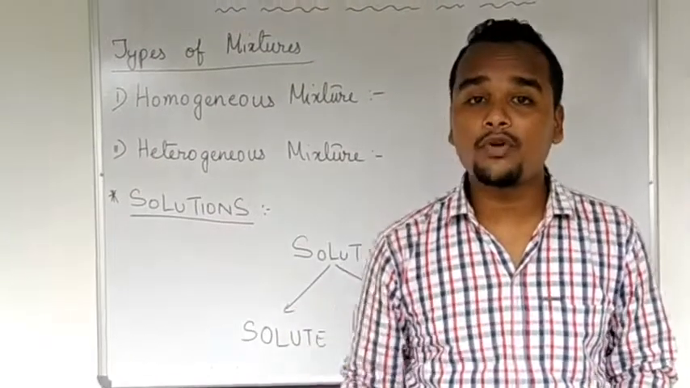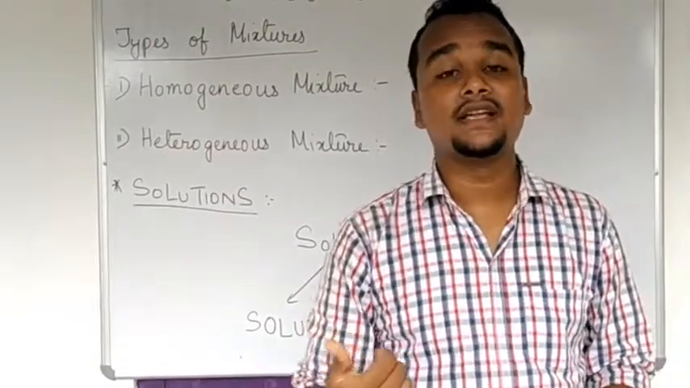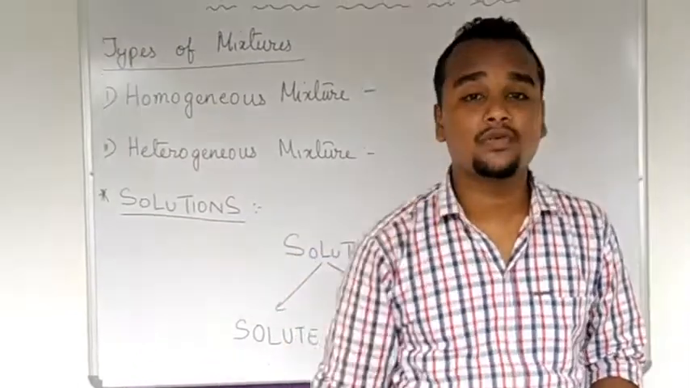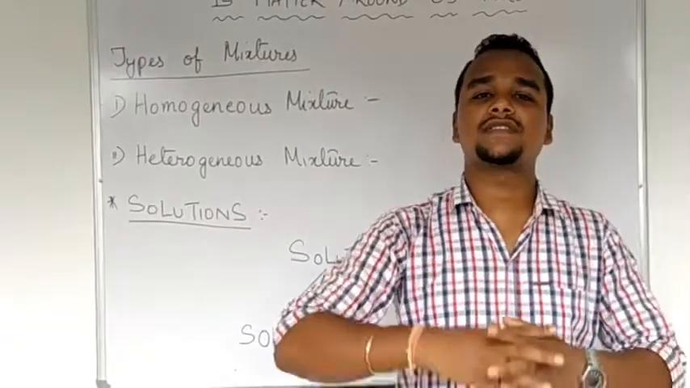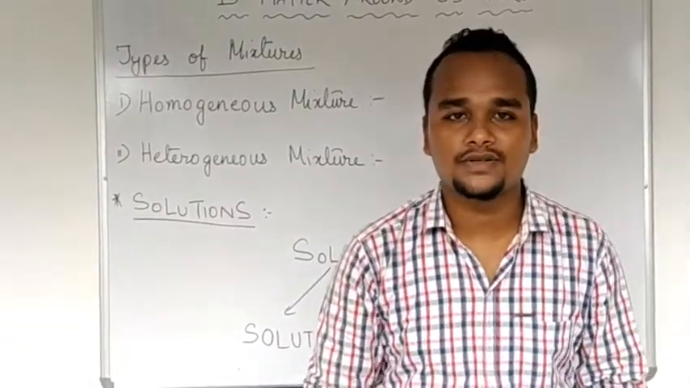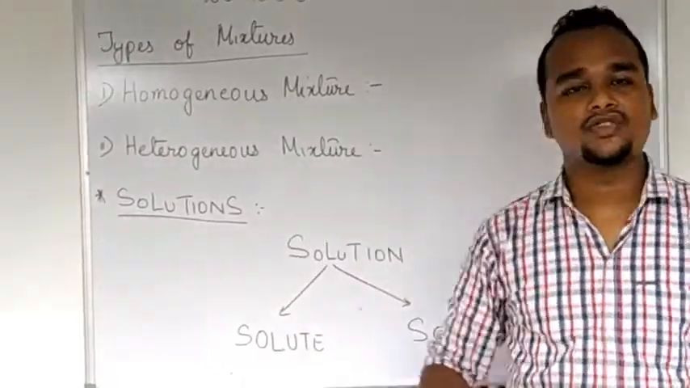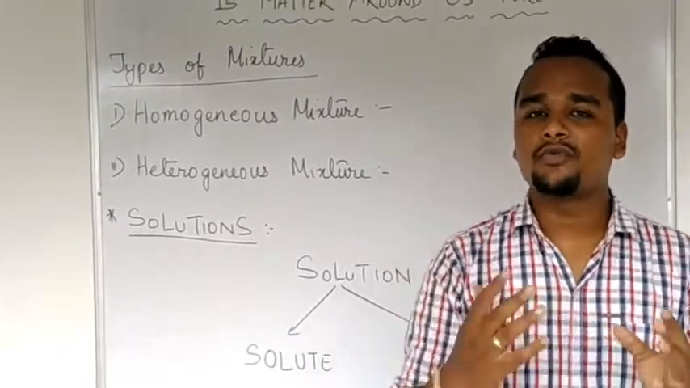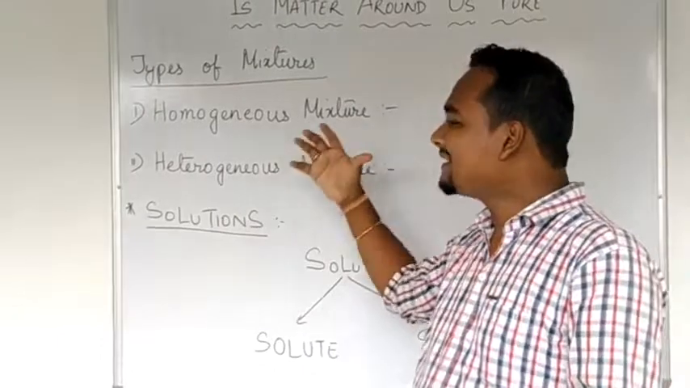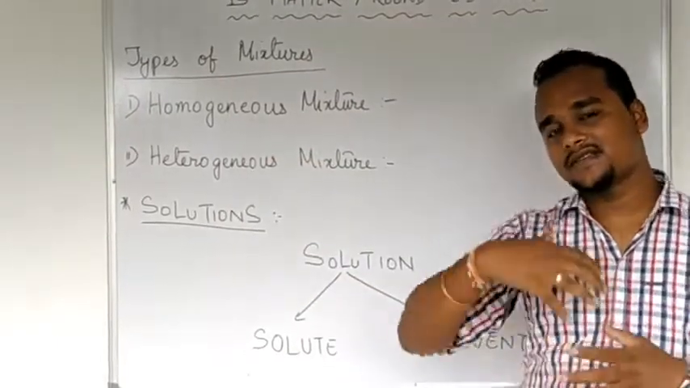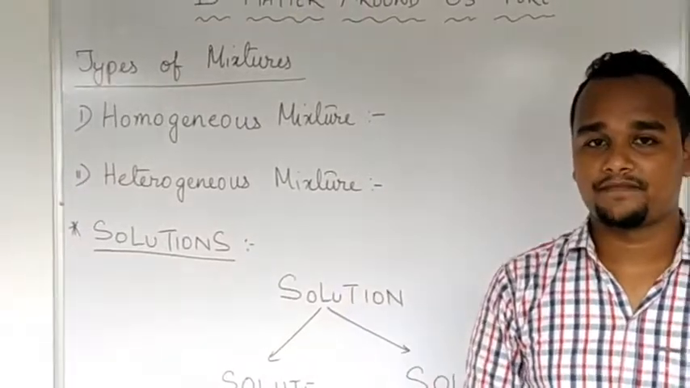But in a uniform composition, that means in a homogeneous mixture, you cannot see the salt or sugar which has dissolved in water. Once it has dissolved thoroughly, you cannot see the physically distinct components. So that is what homogeneous and heterogeneous mixtures are. There are many more examples of homogeneous and heterogeneous mixtures.